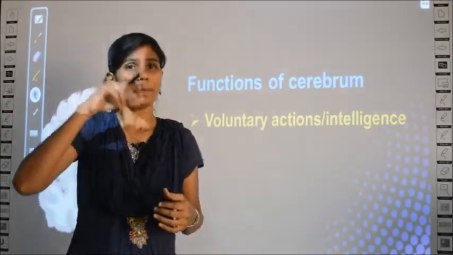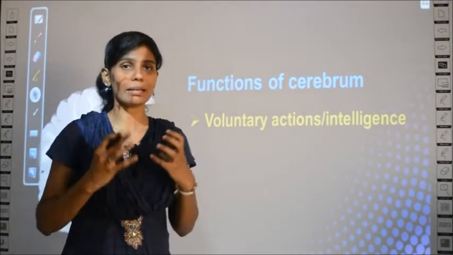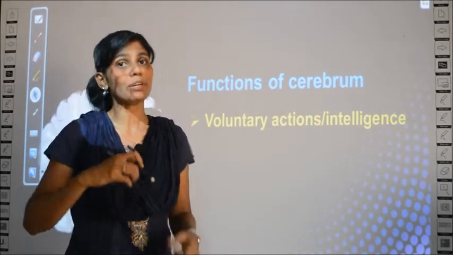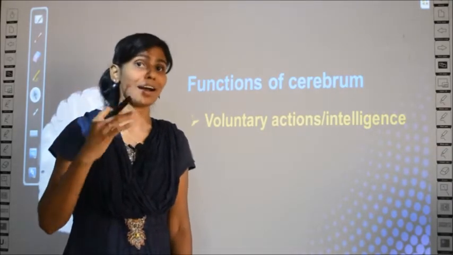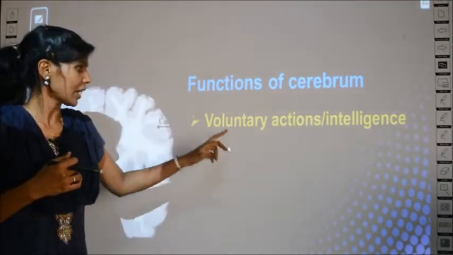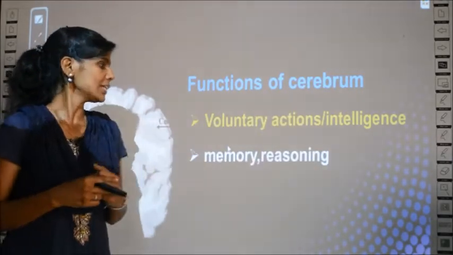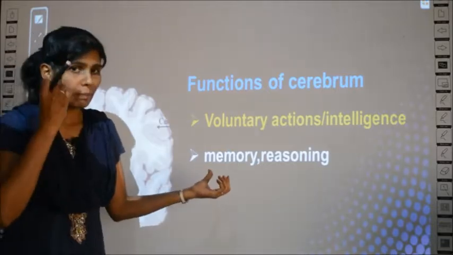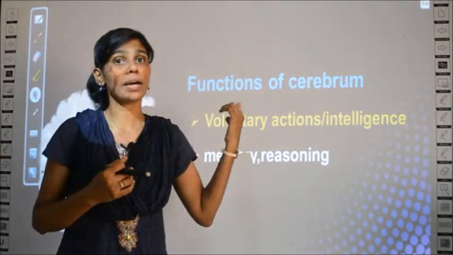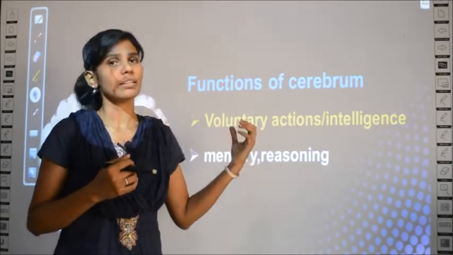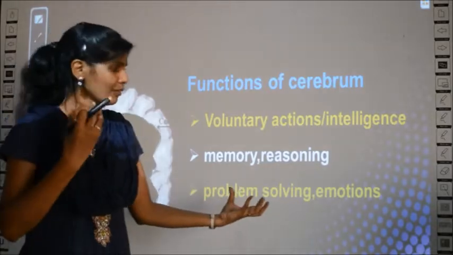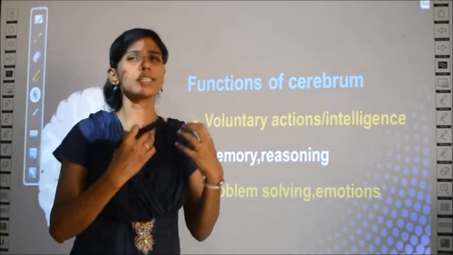I told you there are many grooves or ridges on the uneven, irregular surface. It is considered that people with many grooves in their brain are more intelligent. Another function is that it is responsible for intelligence, memory and reasoning. Your memory is also controlled by which part of your brain? By the cerebrum. And problem solving skills and emotions are also controlled.